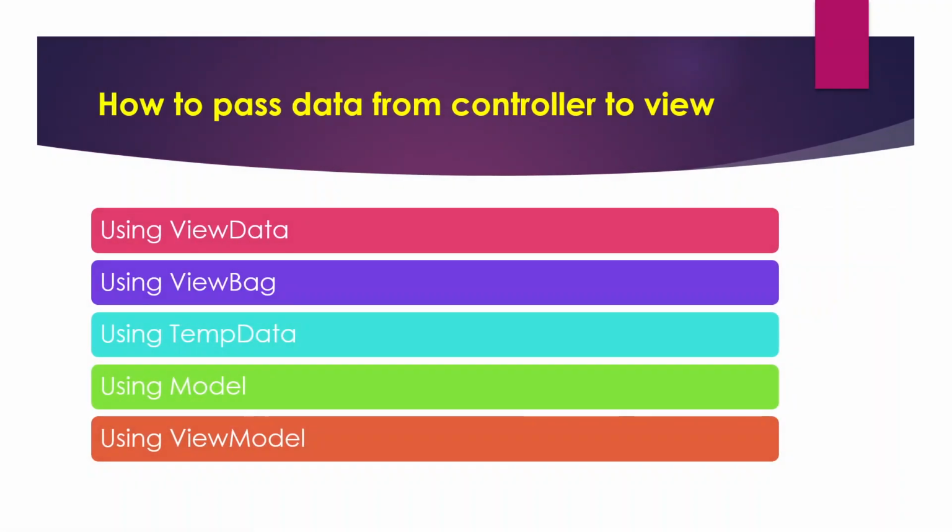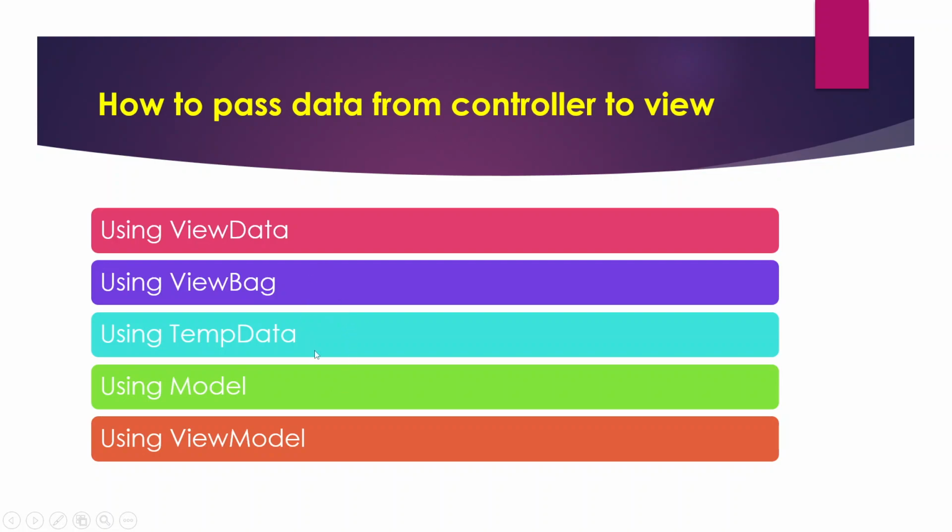Now I want to pass data from controller to view. In that scenario, we have to use ViewData, ViewBag, TempData, Model, and ViewModel. These five different ways I can pass data from controller to view. Just keep these points in your mind.